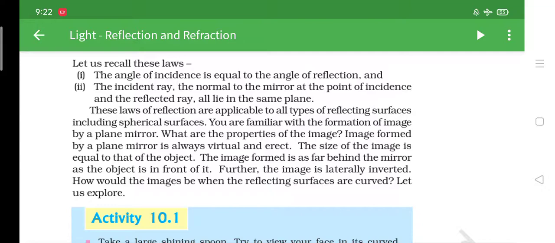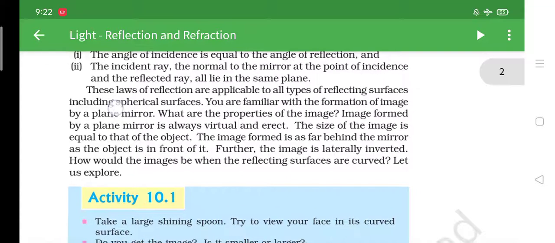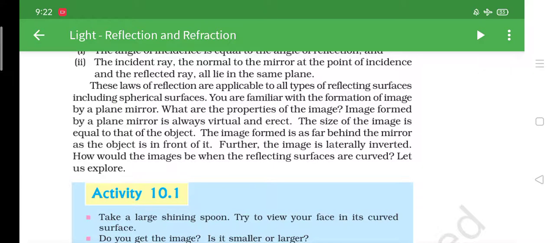Both have the same angles, that is one thing. And then the incident ray, normal ray and the reflected ray all lie in the same plane. Now these laws of reflection are applicable to all reflecting surfaces, including spherical surfaces. Now, what are some spherical surfaces? We'll see in this also. You are familiar with the formation of an image by a plane mirror.